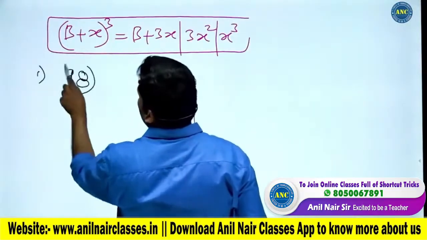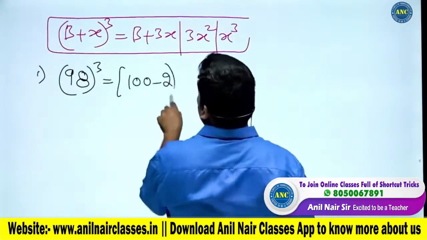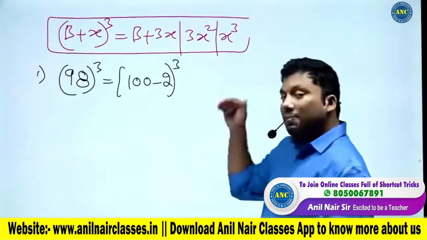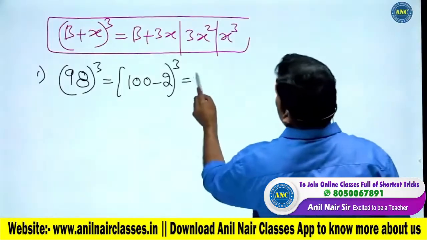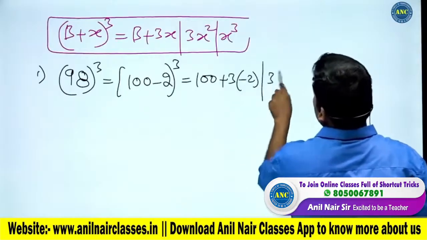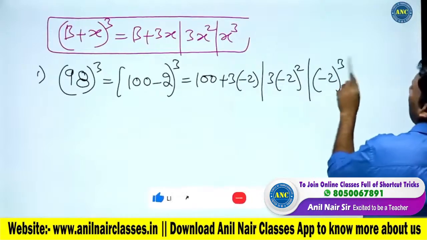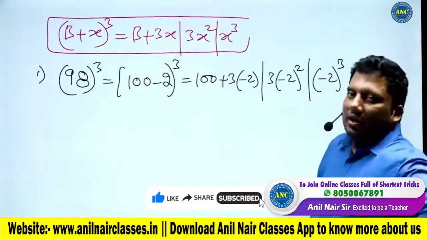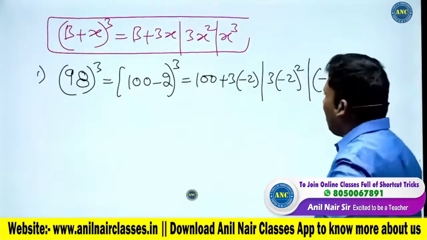98 whole cube. 98 is (100 minus 2) power 3. b is 100, x is minus 2. So this will become b plus 3x, next is 3x square, next is x cube. Till here clear? (b + x) power 3 is b plus 3x, 3x square and x cube.